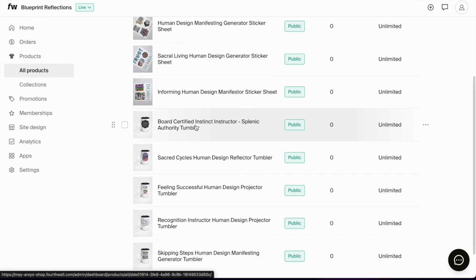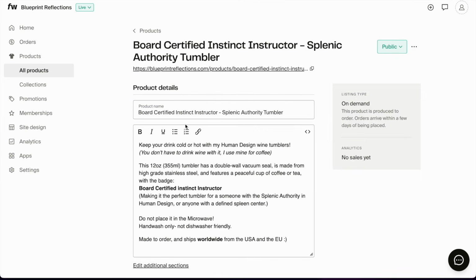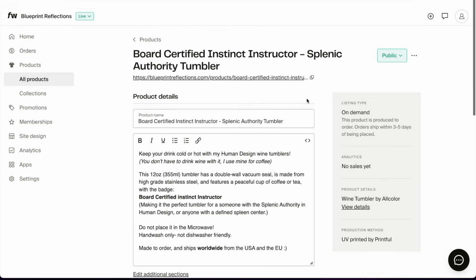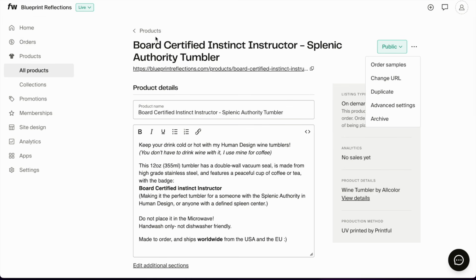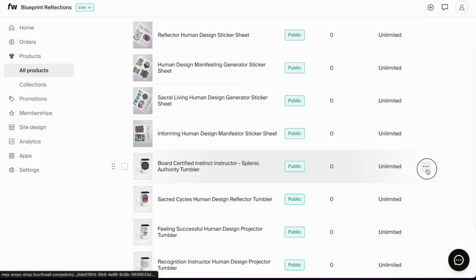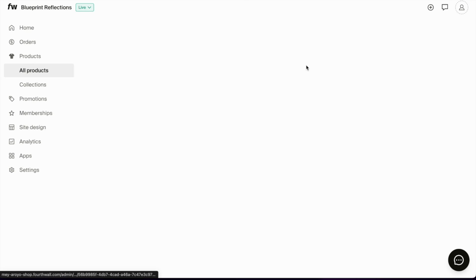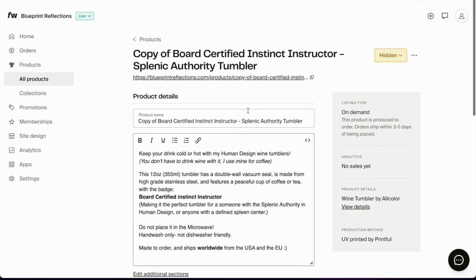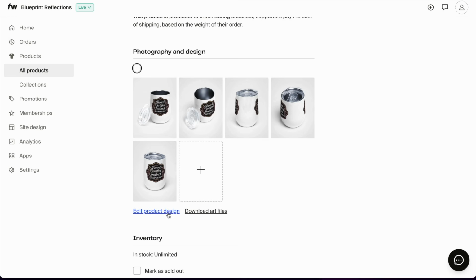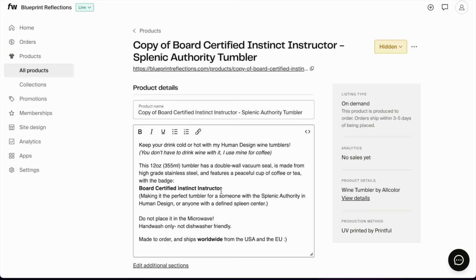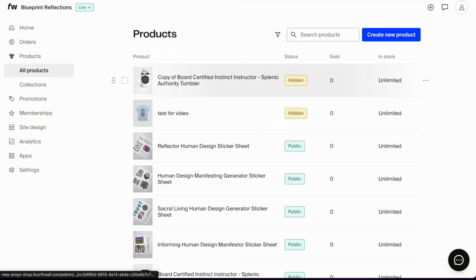For example, let's say I have this product, which is a tumbler. I can duplicate it from here or directly from here, and that will open the same product again, copy of. I can click here on edit product design and change the design on it, but all the information is already here, which will make the process much faster and easier for me and save me some time with uploading new products. Going back to all products, you can see that this product was created as hidden.